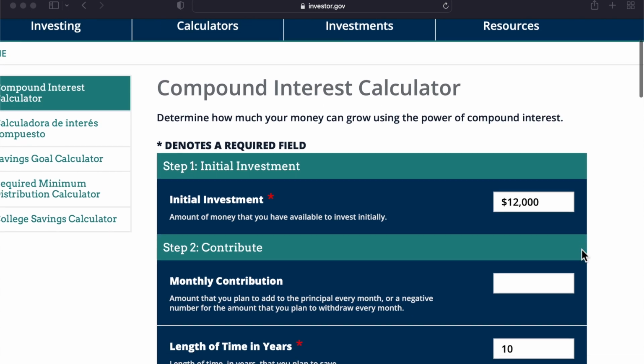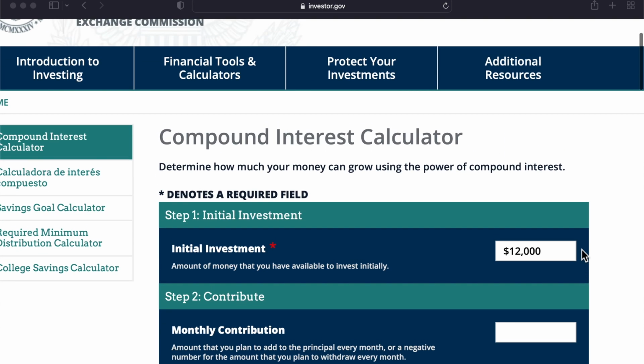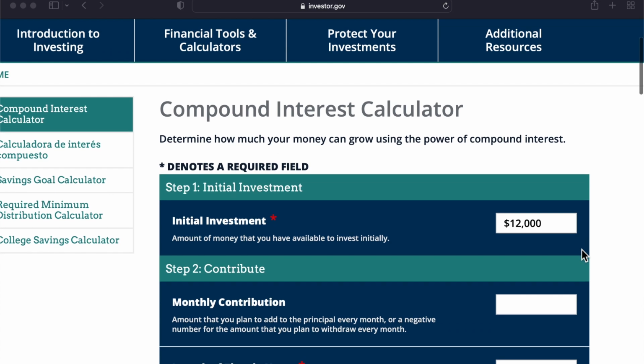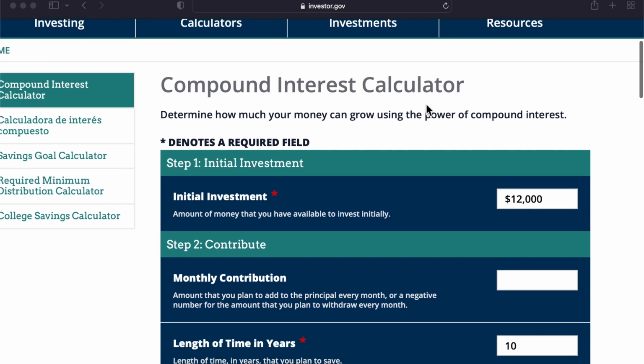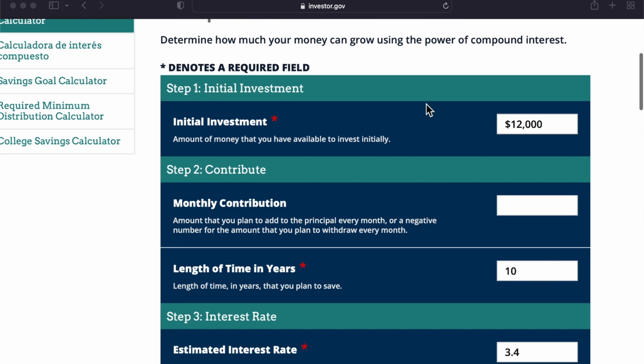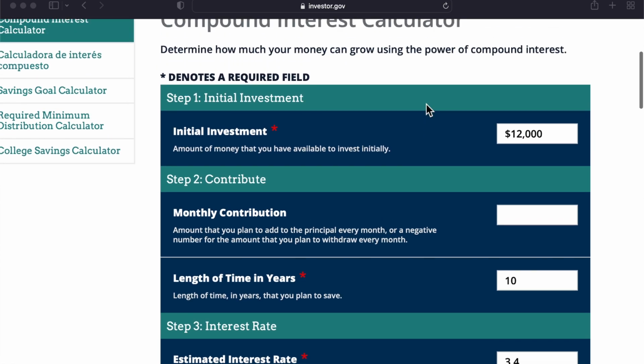So let's look at this here. Let's say, why should I invest and what is compound interest? So we're going to look at this example right here, this compound interest calculator. I'm on investor.gov, and what we're going to do is look at what compound interest can do for you.